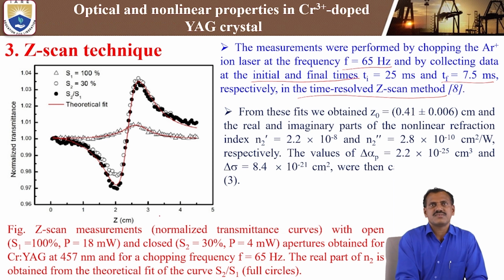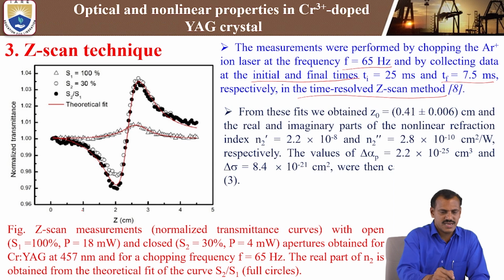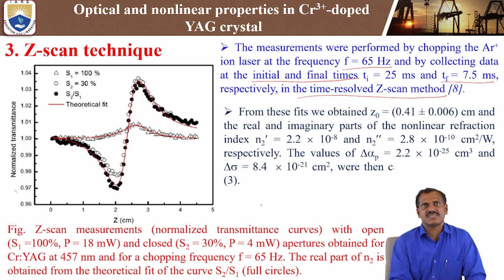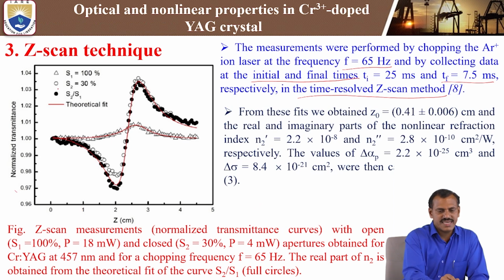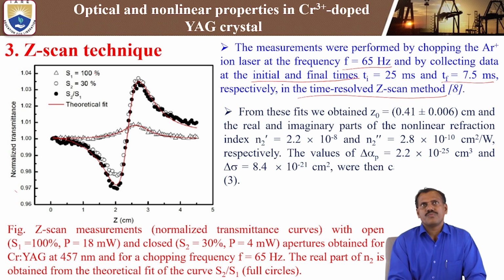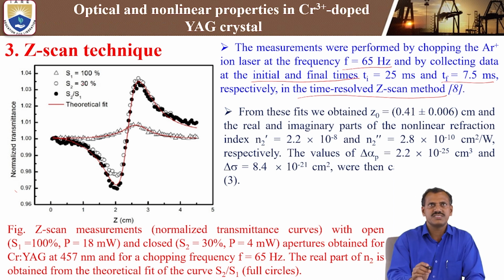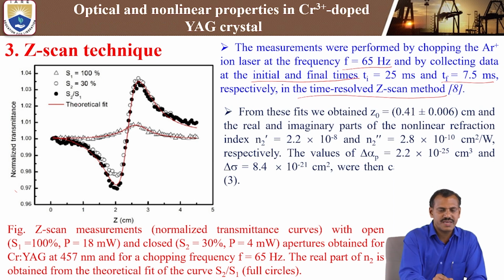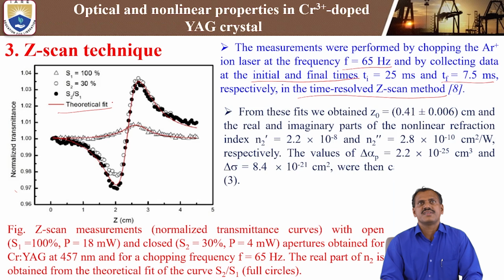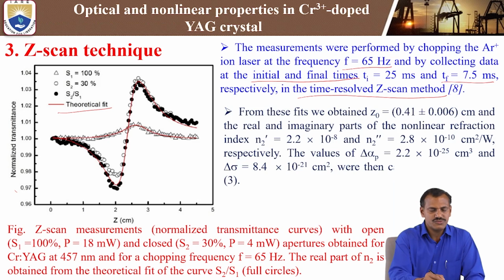Here the x-axis is position, that is Z position from minus Z to plus Z, and the y-axis is normalized transmittance, showing how the transmitted signal will look. Here S1 is completely open aperture, that means the slit is completely open, 100% open, so we are collecting all the data to the detector. But S2 is 30%, a closed aperture, where 30% is open and the remaining 70% is closed.